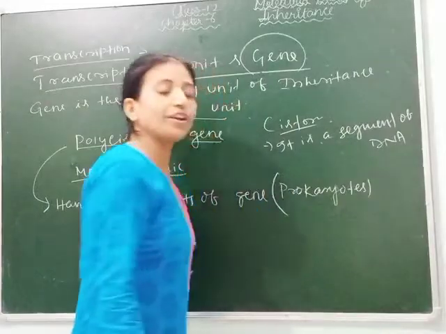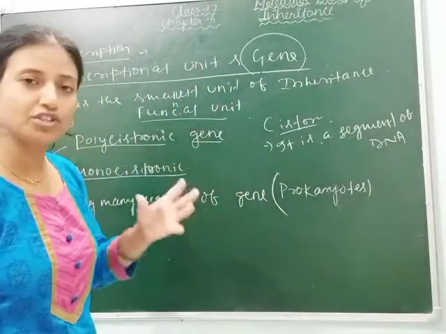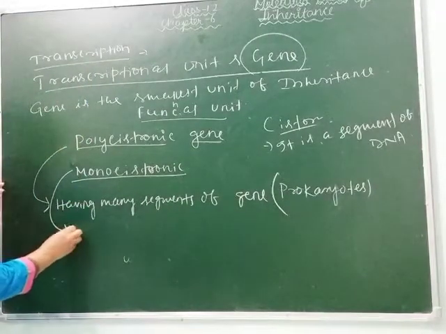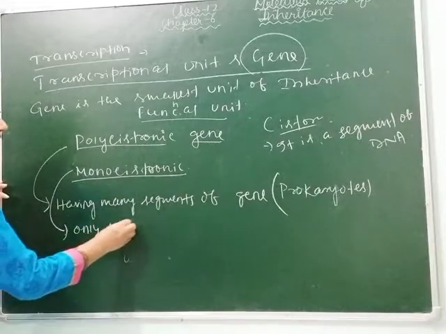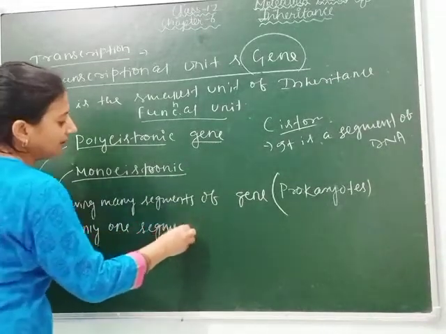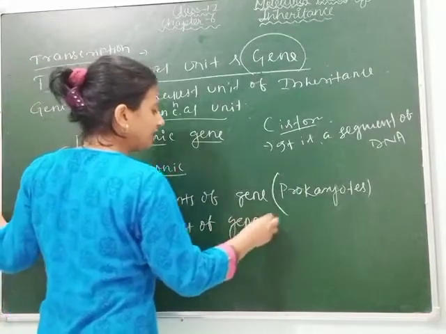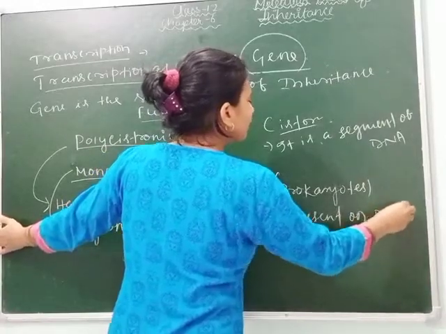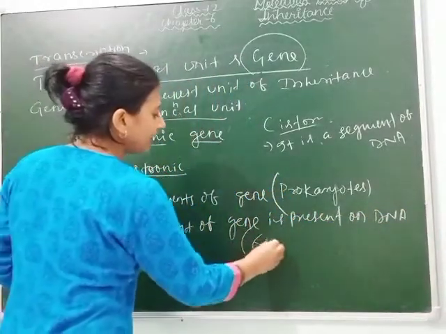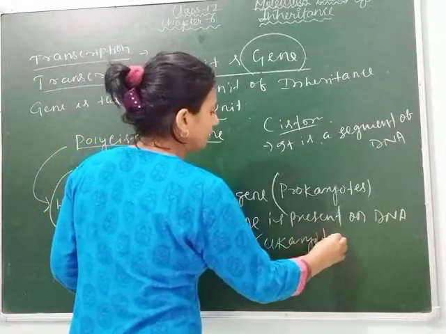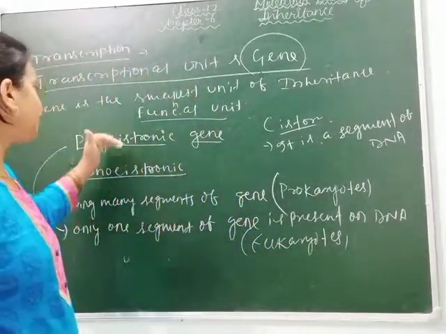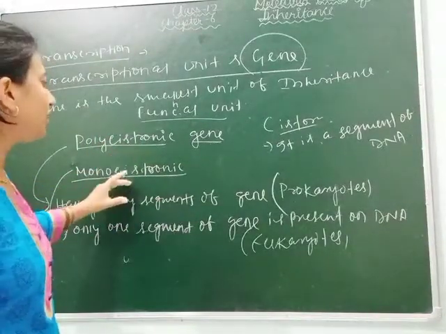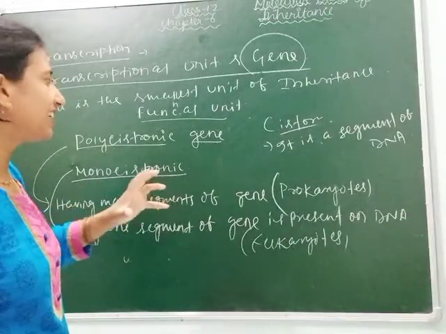So prokaryotes contain polycistronic genes, and a monocistronic gene means there is only one segment of gene present on the DNA. This type of gene is found in eukaryotes. Students, remember here, polycistronic gene is found in prokaryotes, which has many segments, and monocistronic gene is found in eukaryotes, which has a single segment.